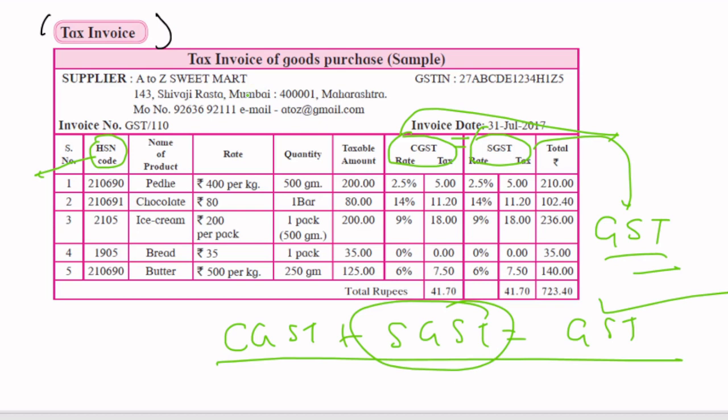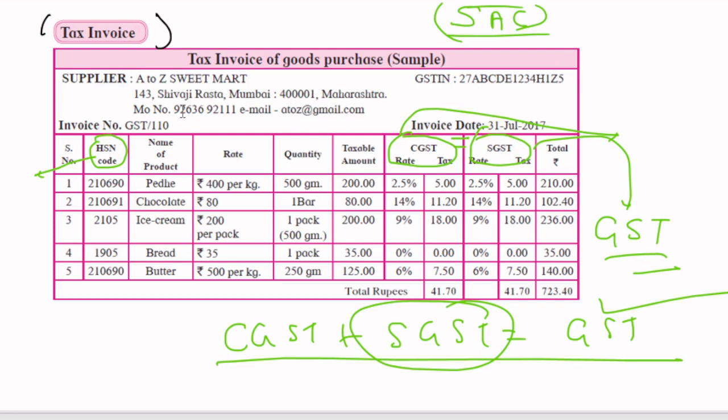That is the HSN code. And for services, we will get a SAC code. Service as in you provide some service to anyone. For that kind of service, we get a SAC code. Here for goods, we get an HSN code. I hope you understood. Now let's move to another concept.